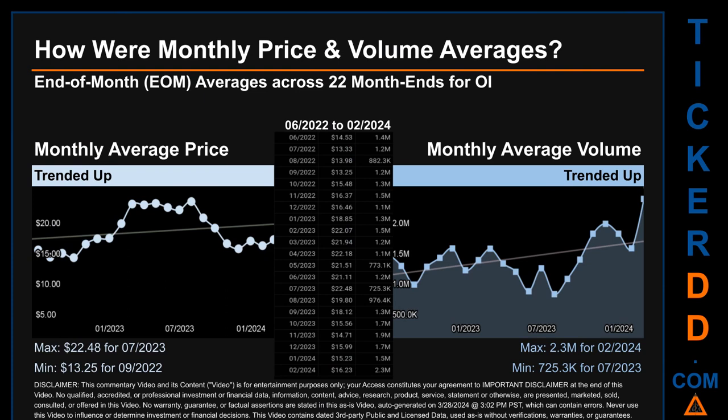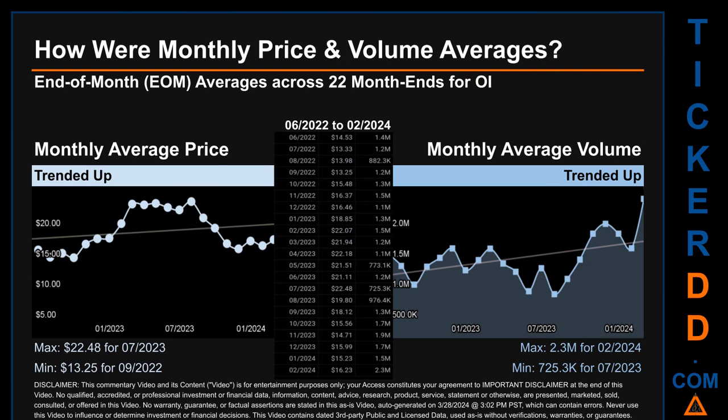How were price and volume averages for OI? Across 446 trading days, there were a total of 22 month ends, of which monthly averages for daily price and volume were calculated. Overall, monthly price average trended up while monthly volume average trended up.